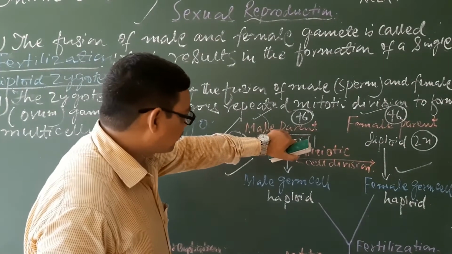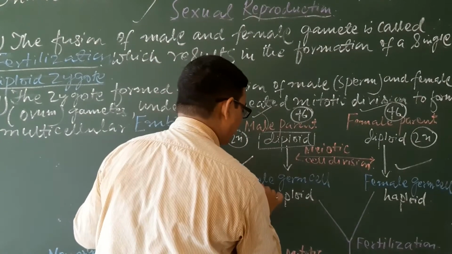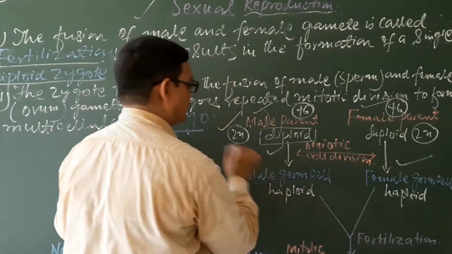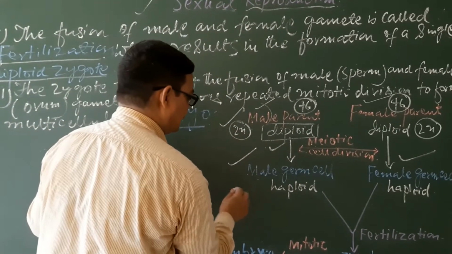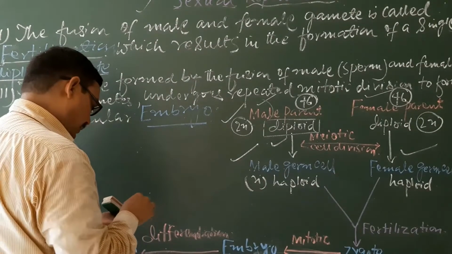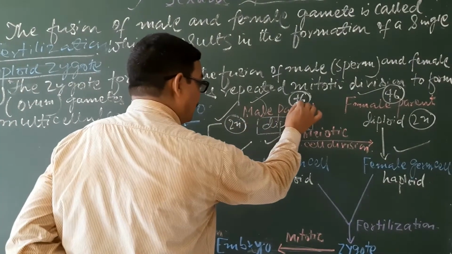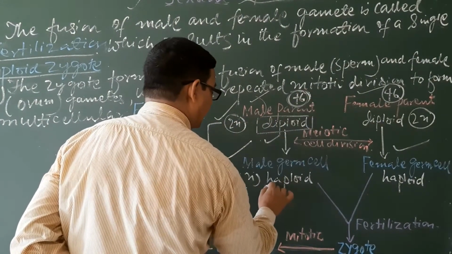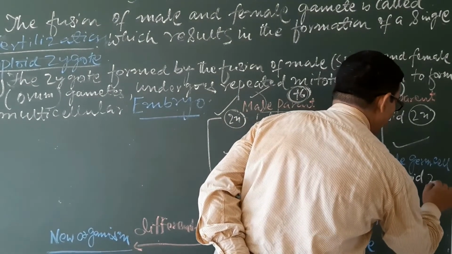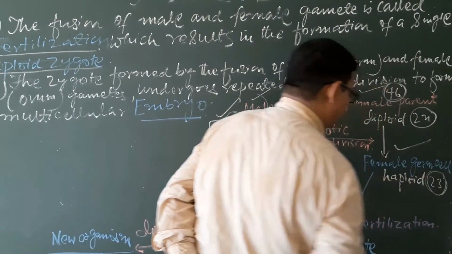When the male gamete is about to form, that is, when sperm forms, meiosis division will be followed. Due to that division, what will happen? The number of chromosomes will be reduced to half with respect to the parent. If the number of chromosomes is 46, it will be 23 here. Understand? Similarly, in the female germ cell also, if there are 46 chromosomes, it will be 23.